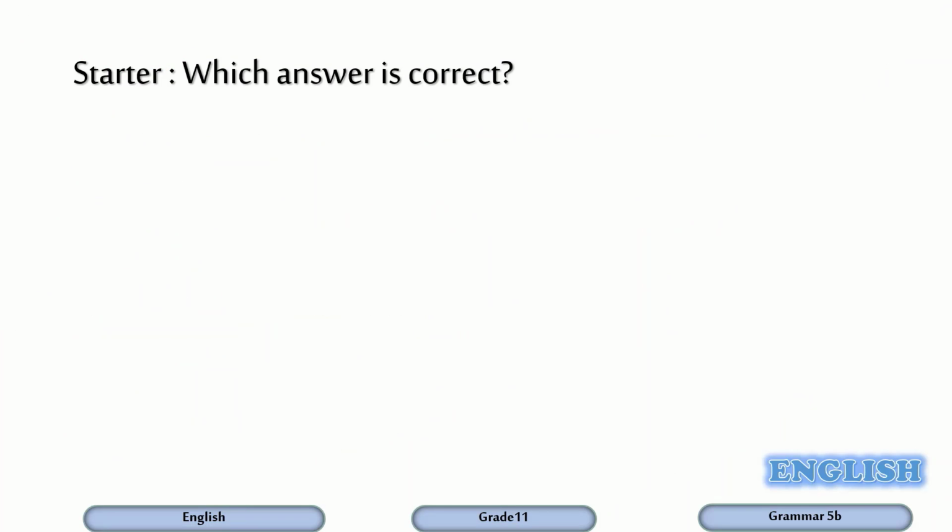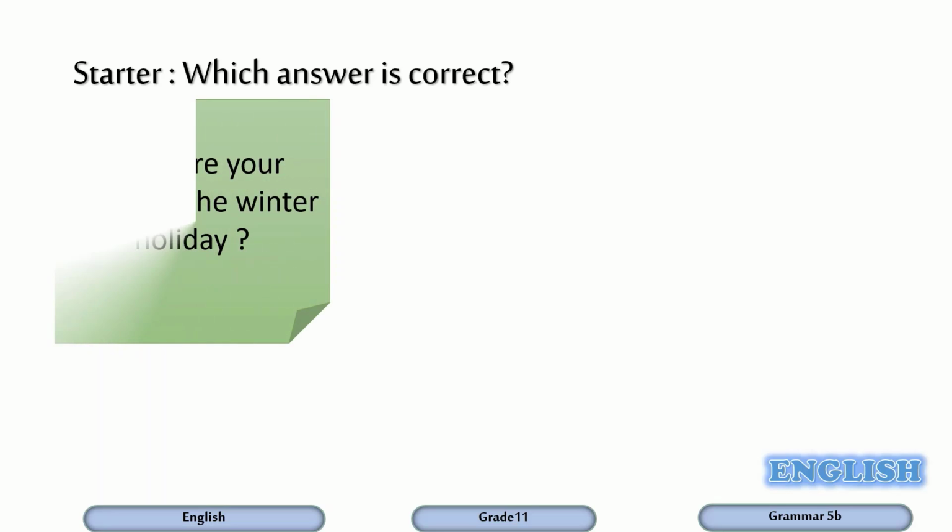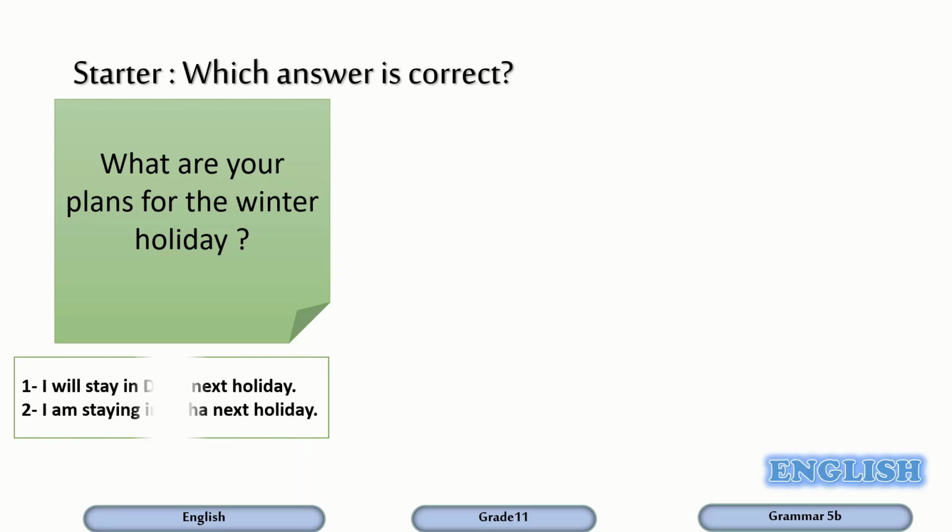Alright, let's get started. I'm going to display some questions with possible answers, and I'd like you to think about the answers and choose the correct one. The first question: what are your plans for the winter holiday? I will stay in Doha next holiday, or I am staying in Doha next holiday. What do you think the correct answer is?